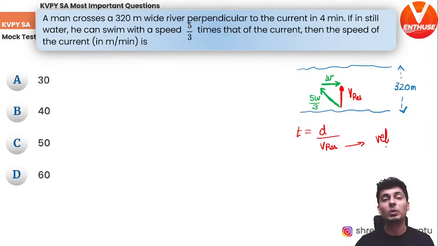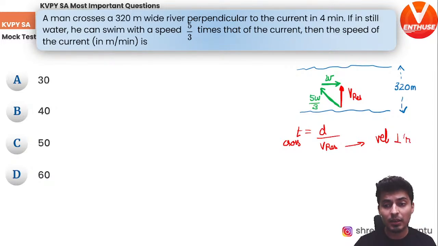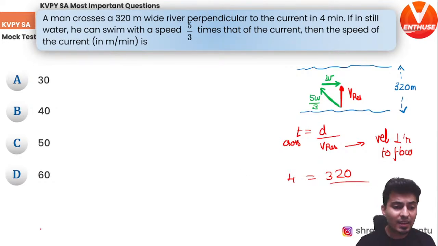I have been telling you again and again, whenever you have to find the time taken to cross for river problems, always take the distance, the width of the river, and divide it by the velocity which is perpendicular to the flow only. Now distance I already know, it is 320. Time I know it is 4. The only thing I do not know is V resultant. So I can find it out. Well, how do I find it out?